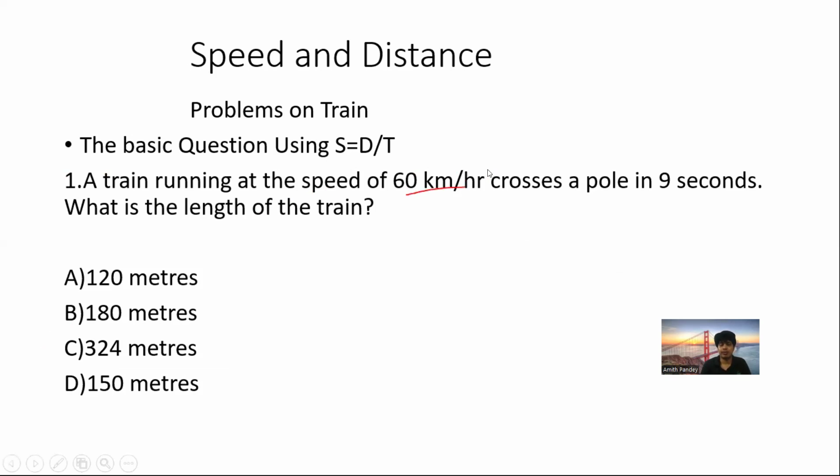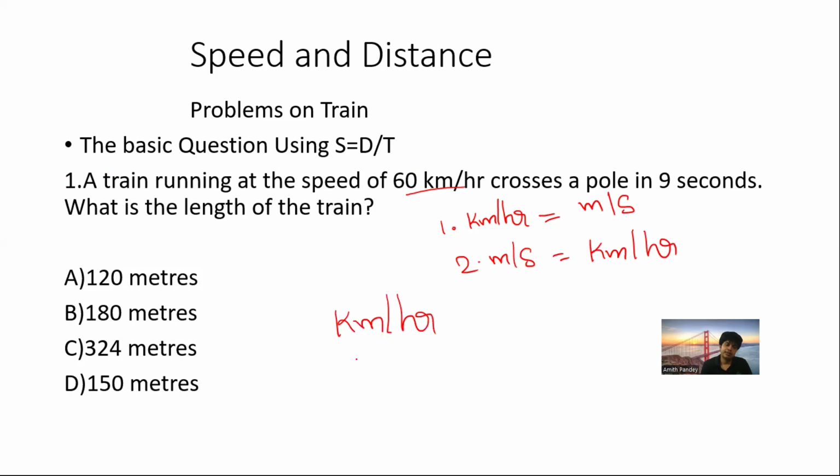Before this, one more thing I would like to tell you. In case you want to change kilometer per hour to meter per second, there are only two things that you need to learn. First is kilometer per hour to meter per second, and the second is meter per second to kilometer per hour. Only these two things you need to know. Now let me tell you, kilometer per hour. It means 1 kilometer equals how many meters? The simple answer is 1,000 meters.